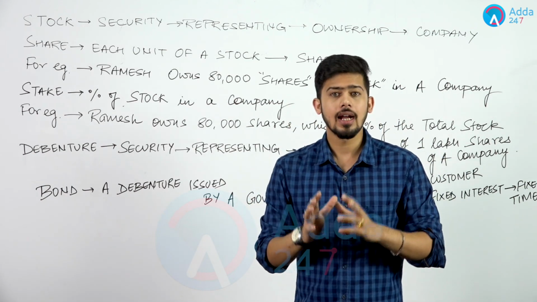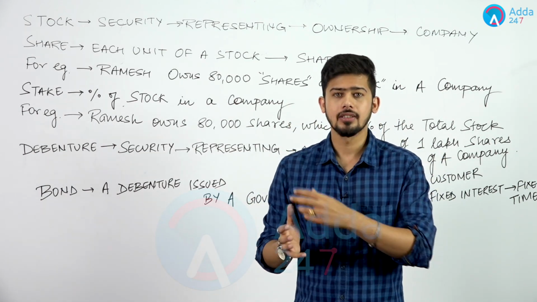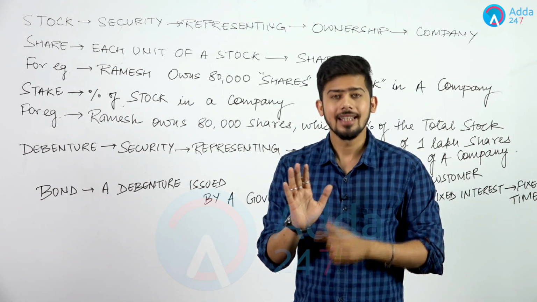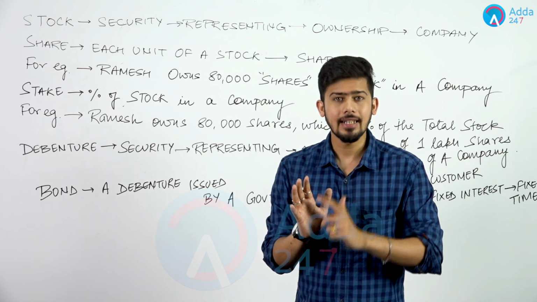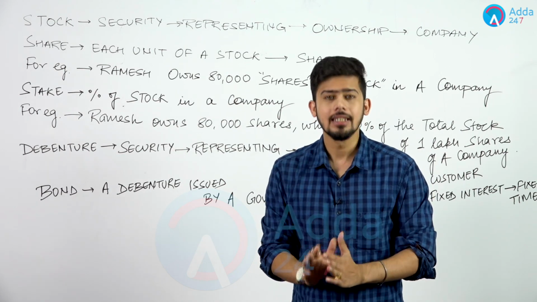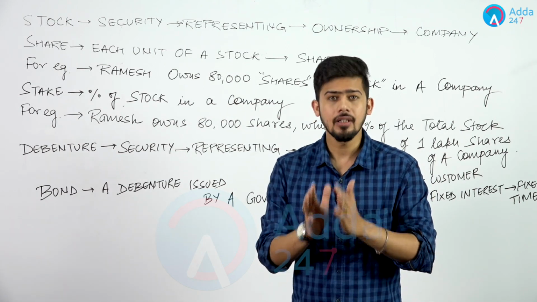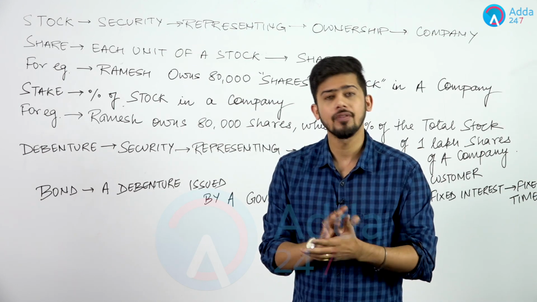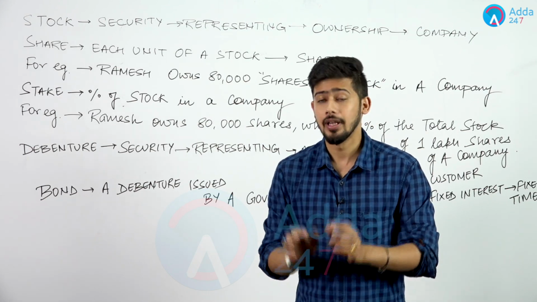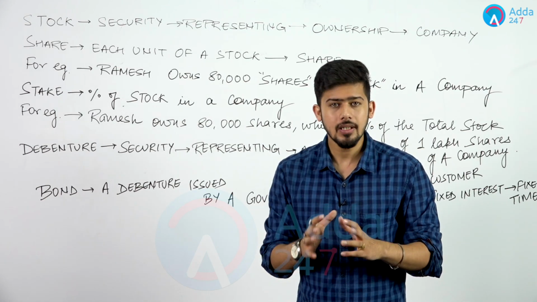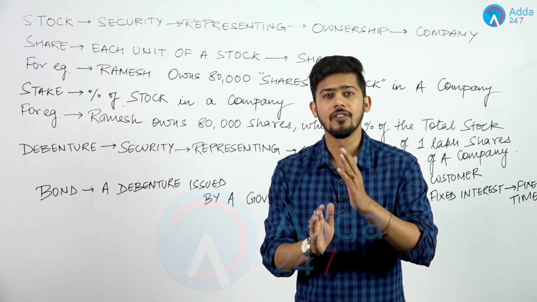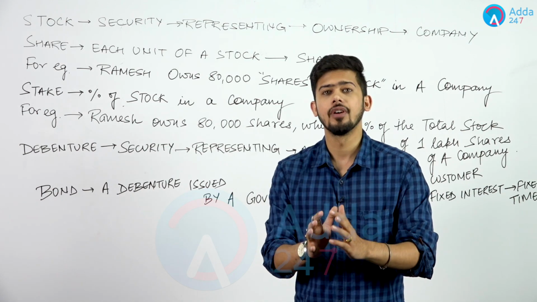So whenever a company takes an advance, takes a loan from the customers, it does so through the help of a paper. That paper acknowledges that a debt has been taken, a loan has been taken from a customer. That paper also states that a particular interest and a particular time duration is set for the repayment of that particular amount taken by the company. Such a document would be called a debenture. So in short, a debenture is a document that acknowledges the debt for a fixed time period with a fixed interest. Generally, it is offered by a company.